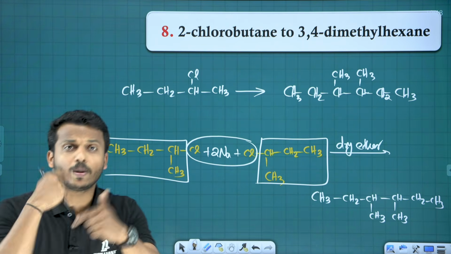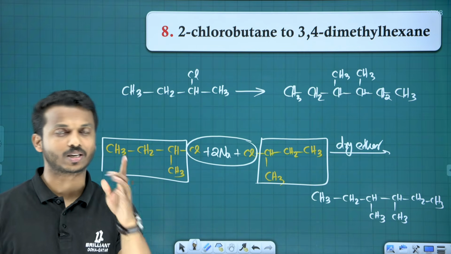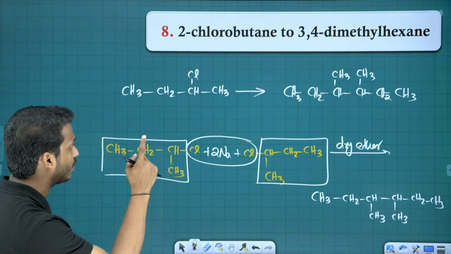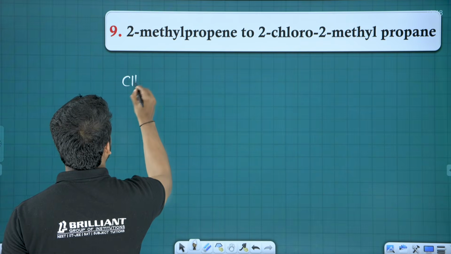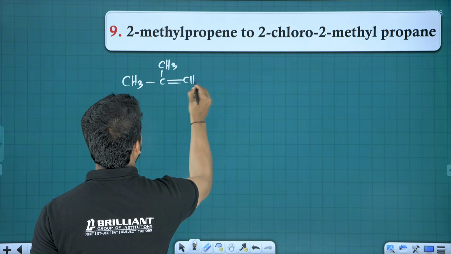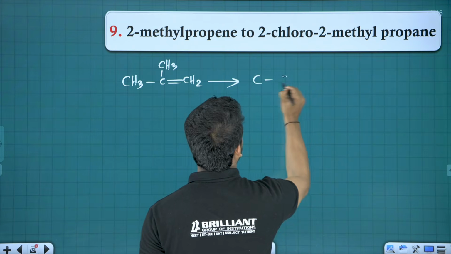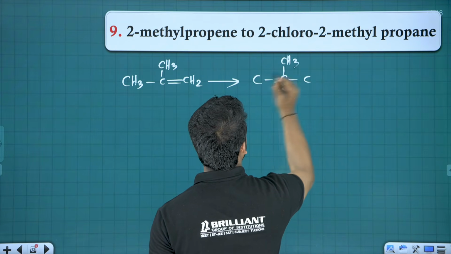So if there is a doubling in number of carbon, we can ensure that it can be mostly Wurtz reaction. Carefully try, hope you get that point, all of you. Dimethyl hexane. Question number 9. 2-methyl propene. What is 2-methyl propene? This is what we call 2-methyl propene, to 2-chloro-2-methyl propane.